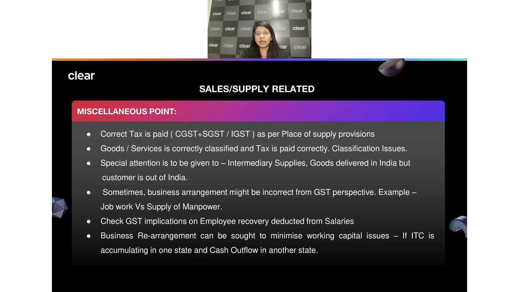So I will tell you a few of the cases, right? Many times there was a contract with an employee, and we may have recovered some amount from that employee when the employee has left the organization. If this particular employee has left the organization and we are recovering some amount from them for some reason, maybe because of damage to the laptop, or it could be anything, in such a case you should understand that once the person has been terminated or is no longer in the system, the relationship between the two is not an employer and employee relationship.